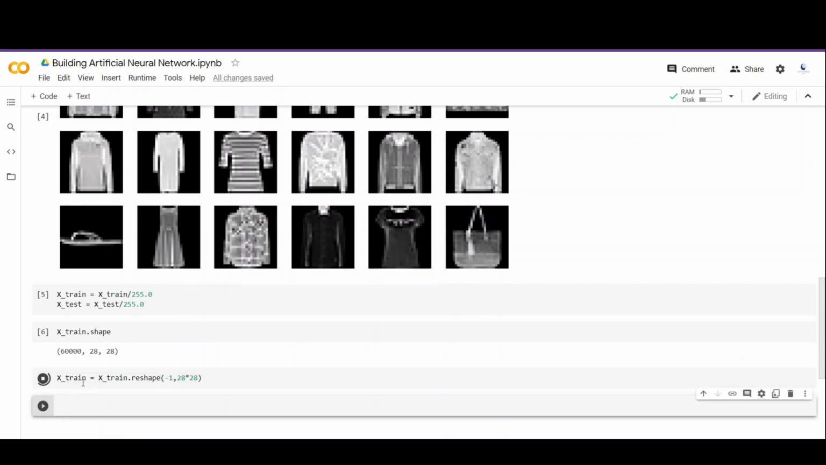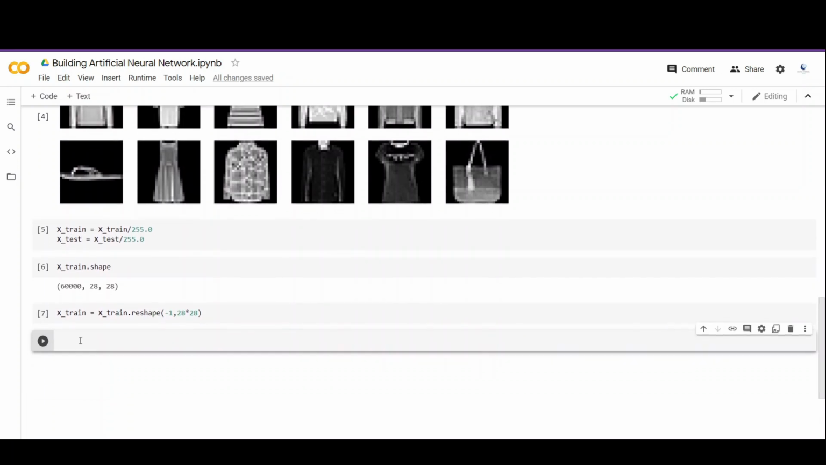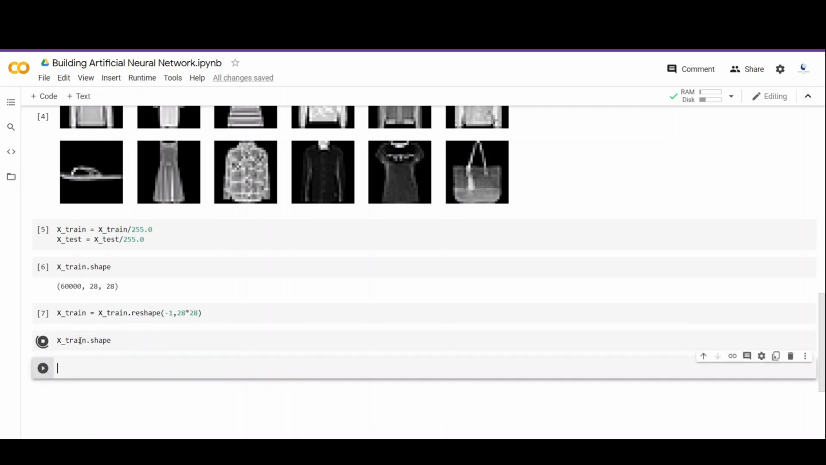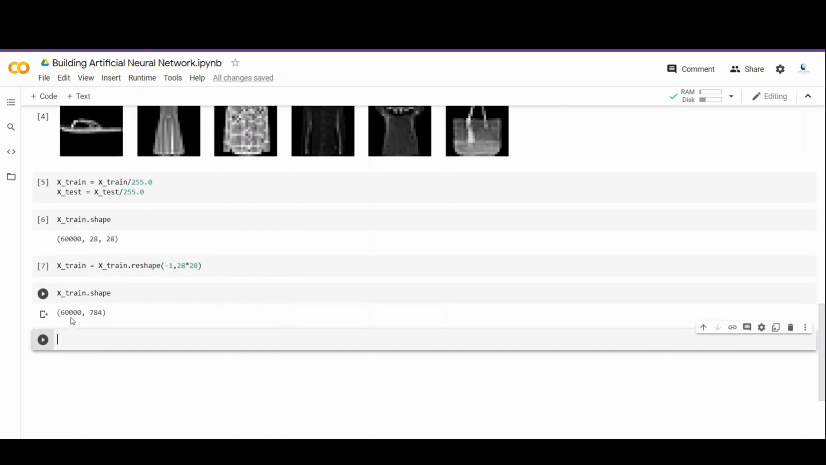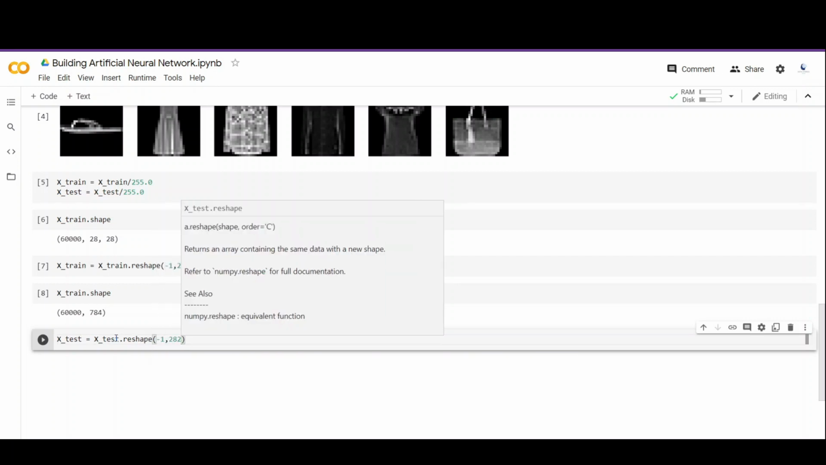So now let's check whether we have transformed the data successfully or not, and we again check the shape of the data. So here you can see that we have 60,000 and 784. So again the data has been changed from 3D to 2D. So if we ignore 60,000, you can say that the data is one-dimensional now. So this means that we have flattened the dataset. And now we apply the same transformation on the test dataset.